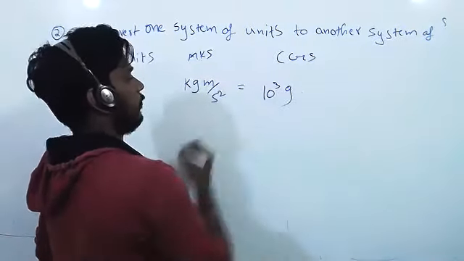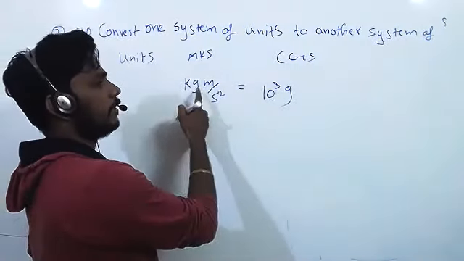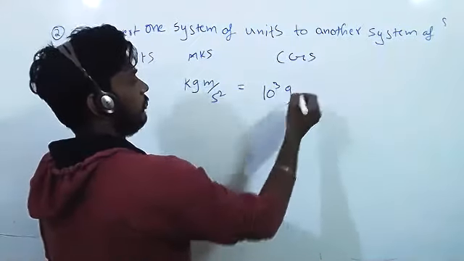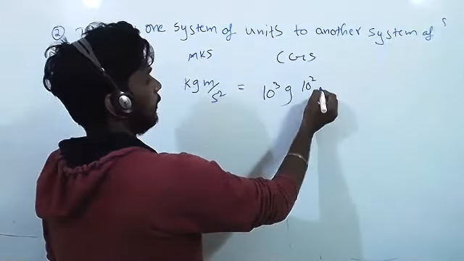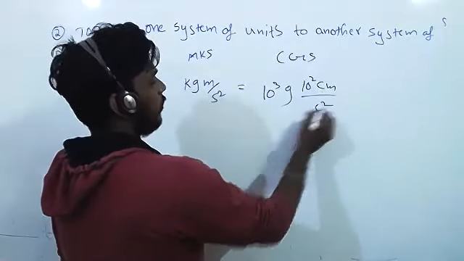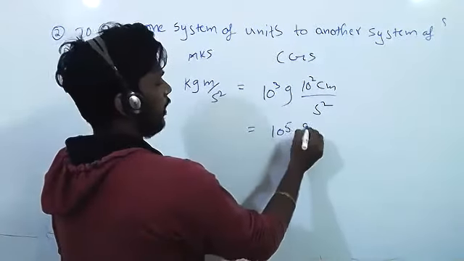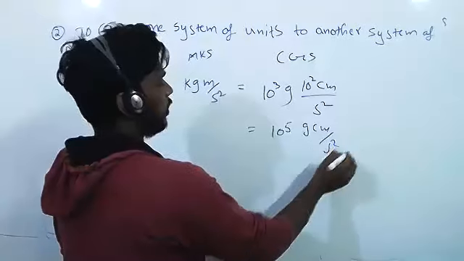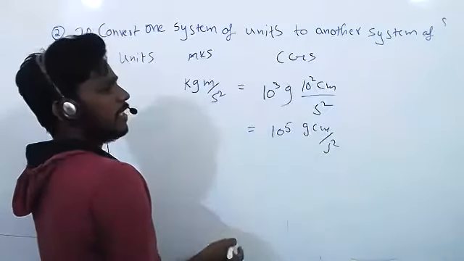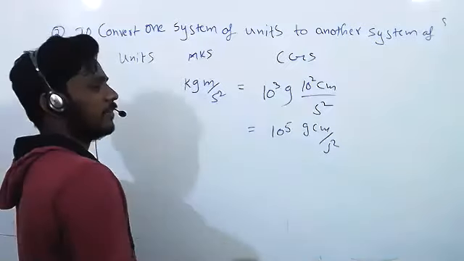10 to the power 3 grams into meter, into centimeter, 10 to the power 2 centimeters. Second square, second square only. So now 10 to the power of 5 gram centimeter per second square. So 1 kg meter per second square is equal to 10 to the power of 5 gram centimeter per second square. We can convert like that easily.